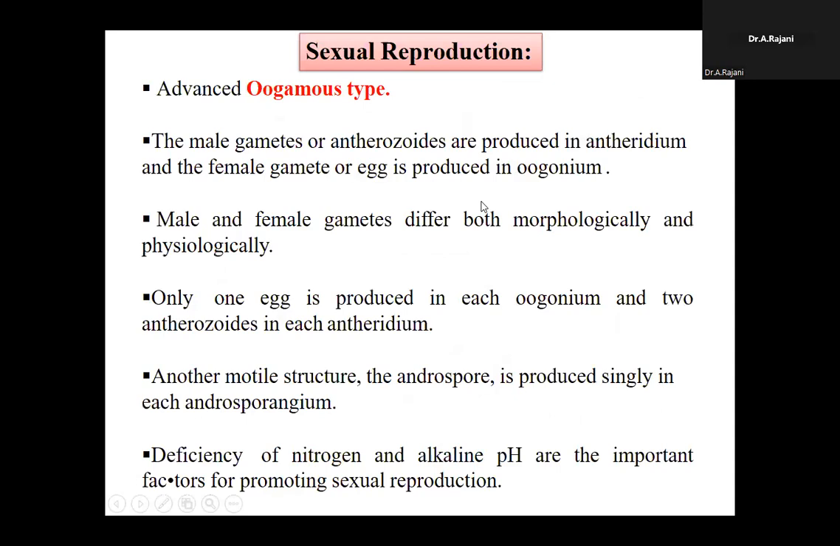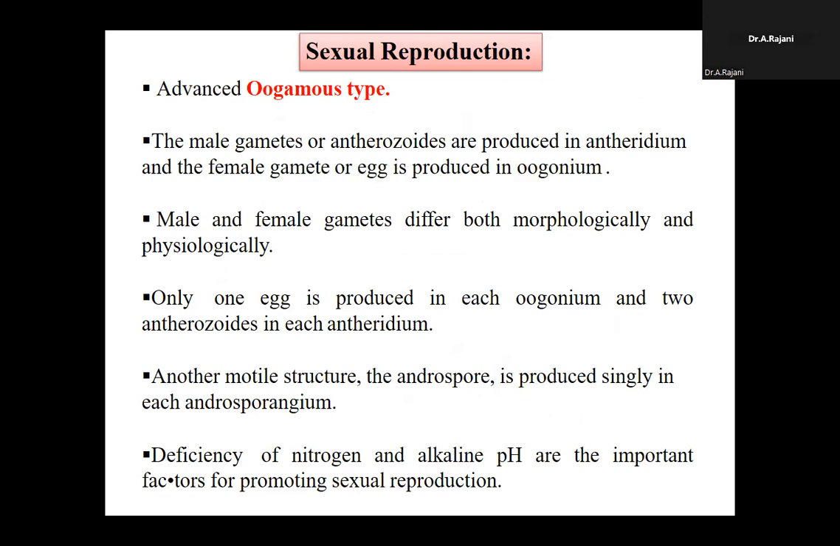And the second one, sexual reproduction, is the oogamous type. What is oogamous? In sexual reproduction, two gametes are produced: one is the male gamete, the second is the female gamete. The male gamete, or antherozoid, is produced in the antheridium.